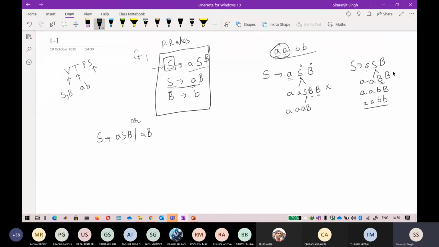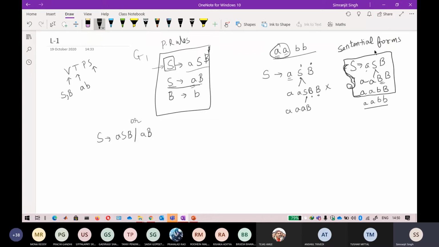Whenever you are deriving a string, the in-between forms, starting from the first one, where you have not yet got the answer, are called your sentential forms. Keep that in mind.